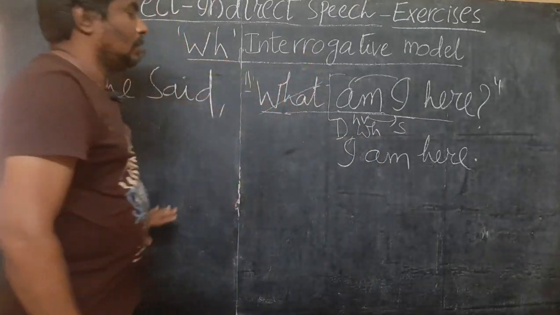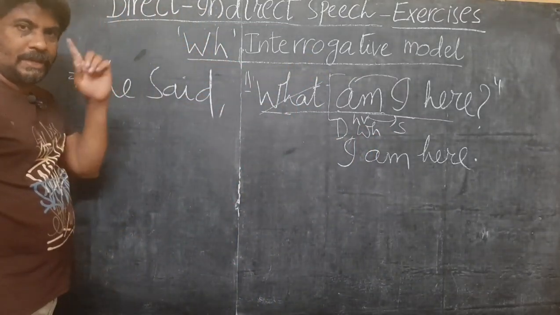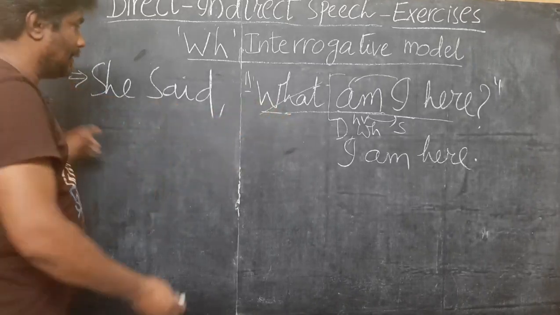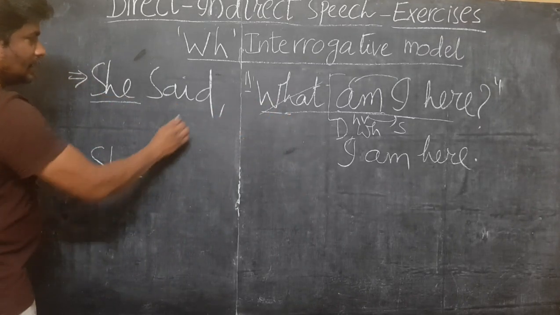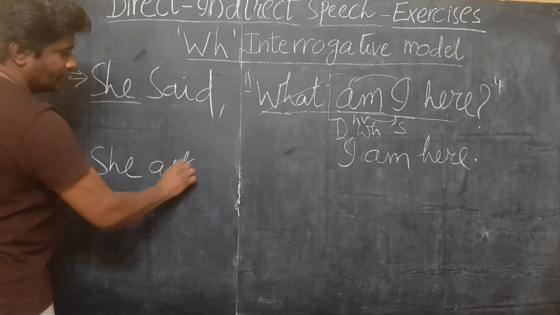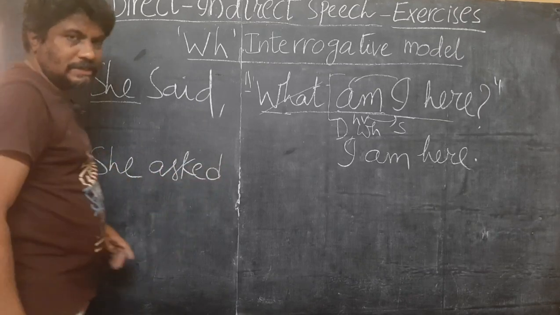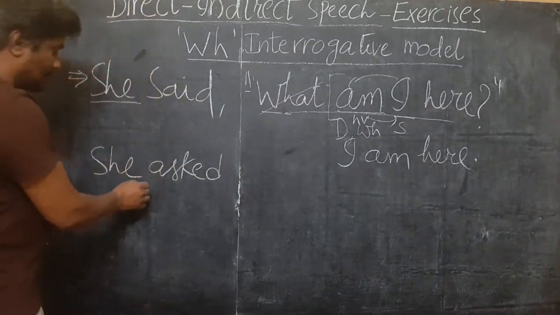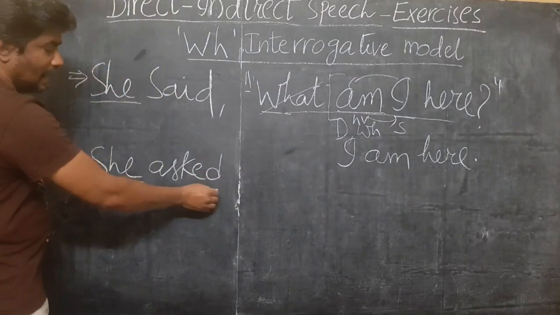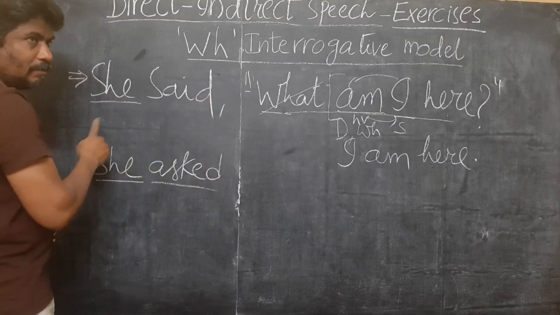Now, let's make changes, keeping in view this WH interrogative. As usual, she is the speaker. It doesn't change. "Said" changes to "asked". Every time I am writing "asked", you can write "inquired" or "questioned". Any word is fine. She is the speaker. She asked. Here the speaker is given, but the listener is not given.